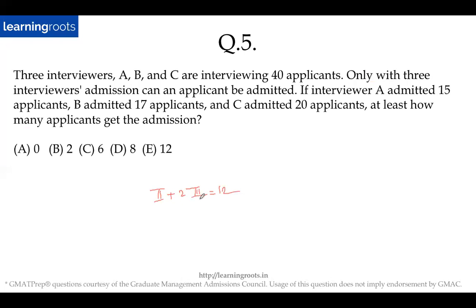So for the maximum possible value of 3, I will minimize this, right? If I want to maximize this, I'll obviously minimize this. What is the minimum value of this? 0. So then it will become 2 times 3 will be equal to 12. So the maximum value of 3 is nothing but 6. So maximum of 6 applicants can be admitted, right? Okay, did you get it?